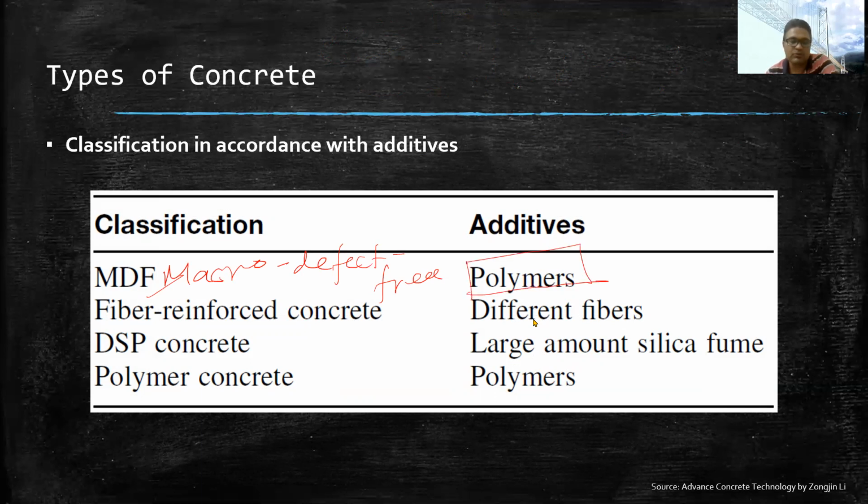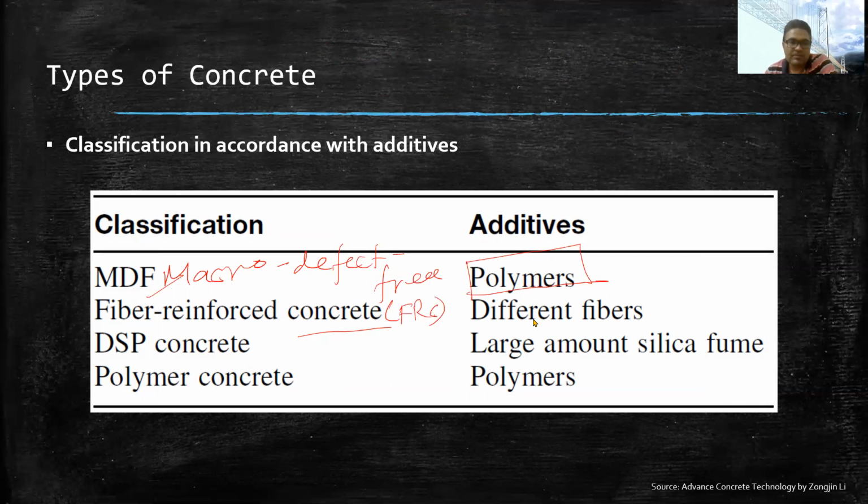Similarly, in fiber reinforced concrete, as I have mentioned earlier, we incorporate fibers into the concrete to increase the toughness and ductility of the concrete. The concrete so produced is called fiber reinforced concrete, or simply FRC.